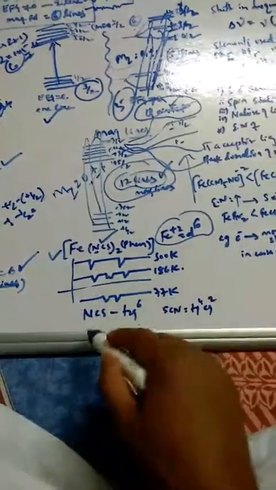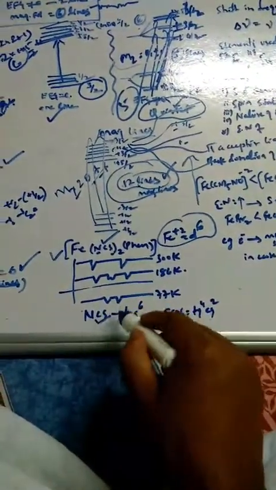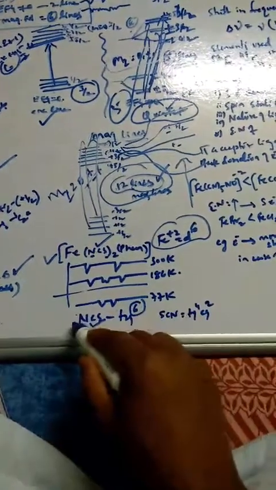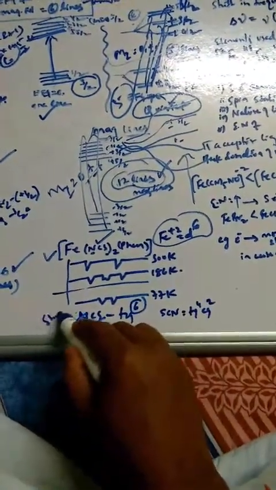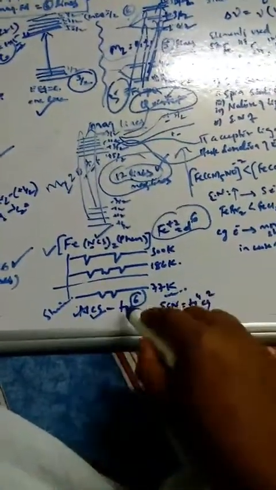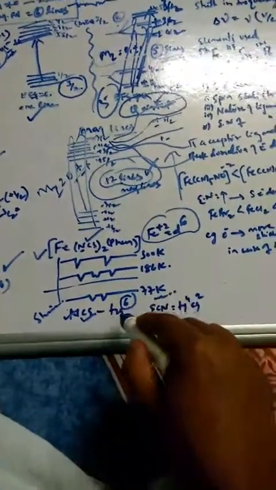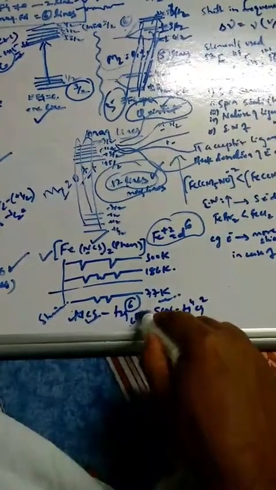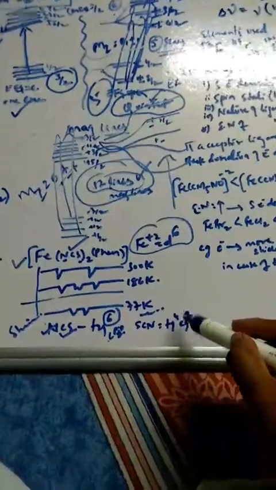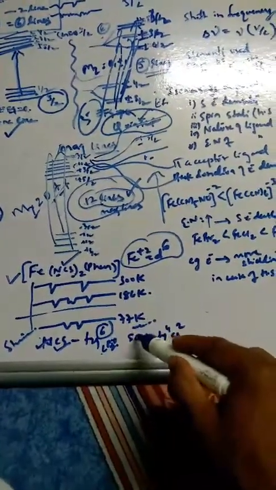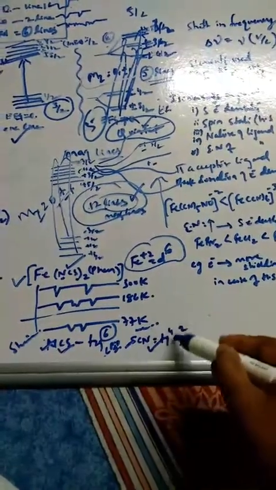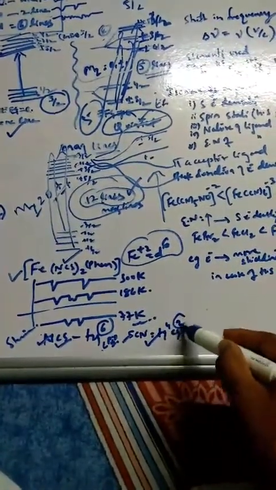So what will happen here? When NCS binds as isothiocyanate, it is a strong field ligand, giving t2g6. That means EFG is equal to 0 here, symmetrically bound. But here eg2 is there, so this is not symmetrically bound. When it is weak field, NCS bound through sulfur, it is high spin, so it is t2g4 eg2.